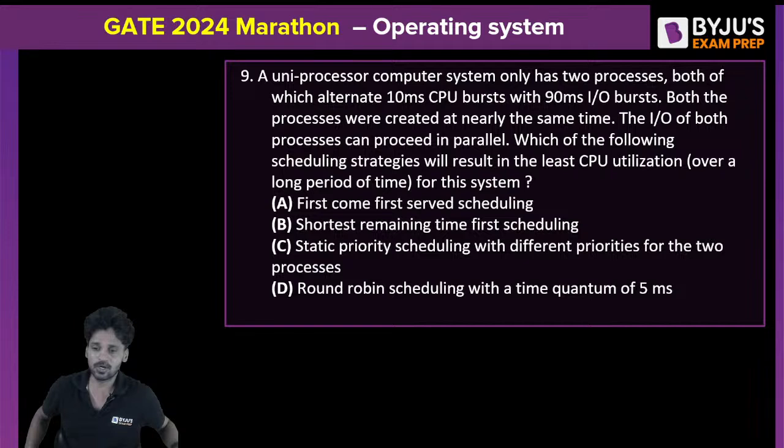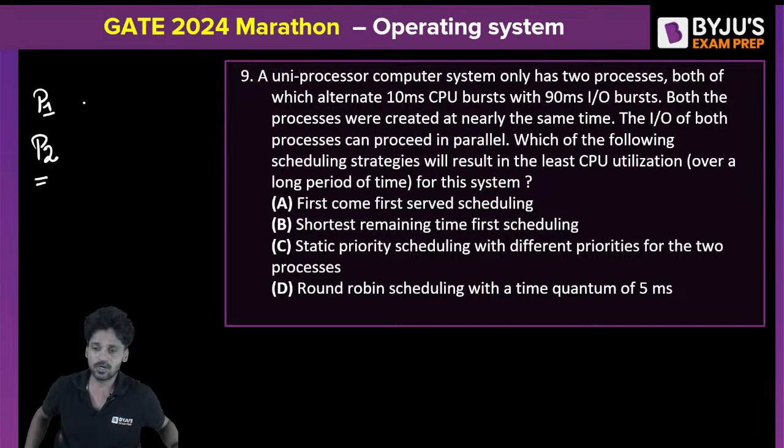Yeah. Let us start this. A uniprocessor computer system has only two processes, both of which alternate 10 millisecond CPU bursts with 90 millisecond IO bursts. Both processes are created. Which of the following scheduling algorithms? Okay. The thing is, there are two processes. One is process P1, one more is process P2. Both processes alternate 10 millisecond CPU burst with 90 milliseconds IO burst.